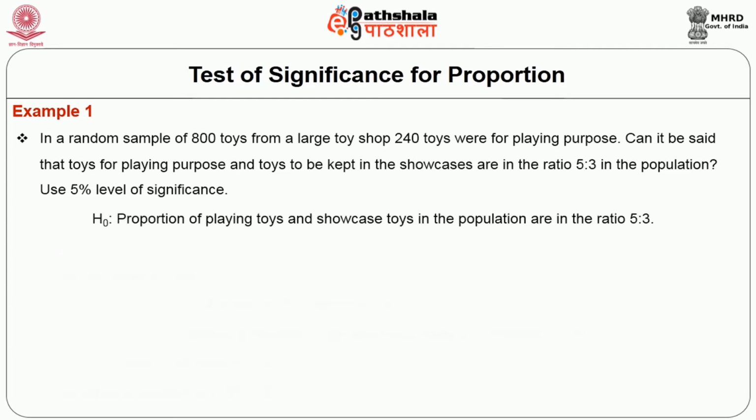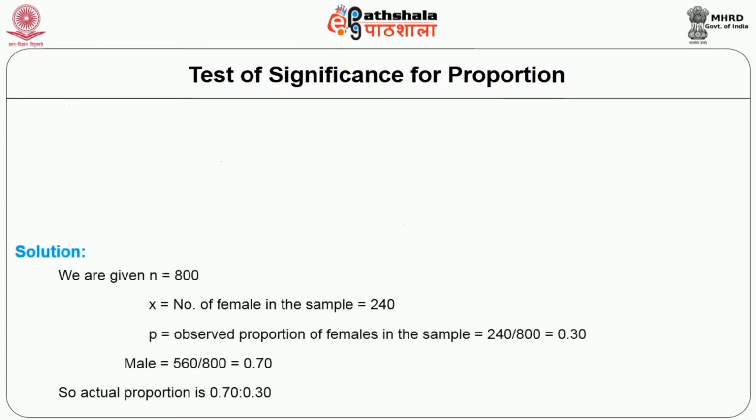The null hypothesis is that the proportion of playing toys and showcase toys in the population are in the ratio 5:3. Moving to the solution, we are given n is equal to 800 and x, that is the number of playing toys in the sample, is 240, and p, the observed proportion of the playing toys in the sample, is 240 divided by 800, which gives you 0.30, whereas in case of showcase toys, it is 560 divided by 800, that's equal to 0.70.